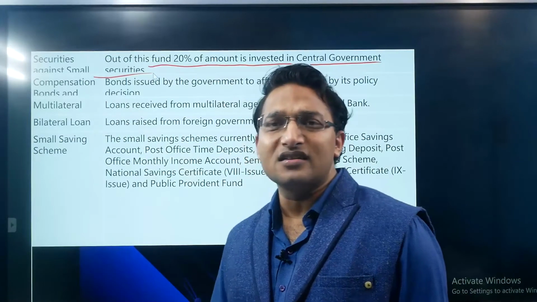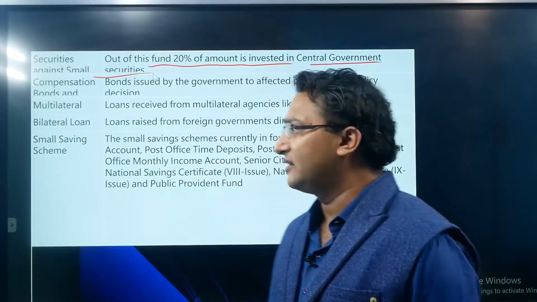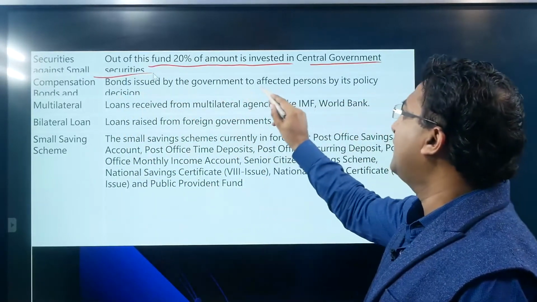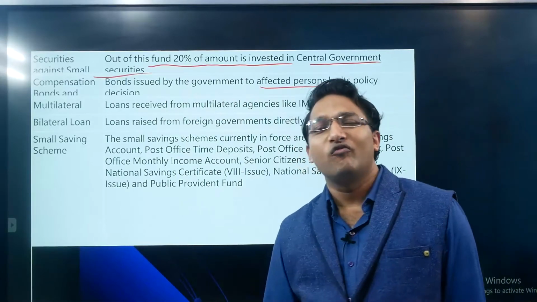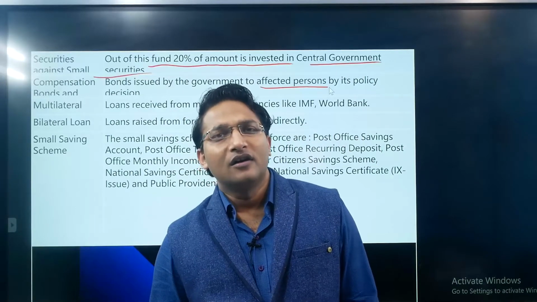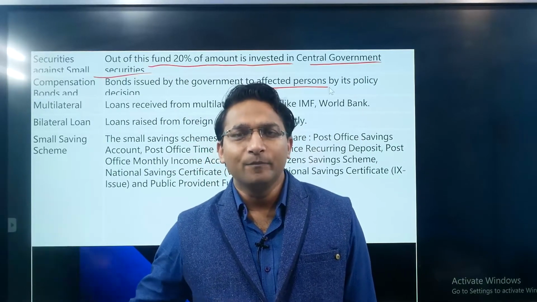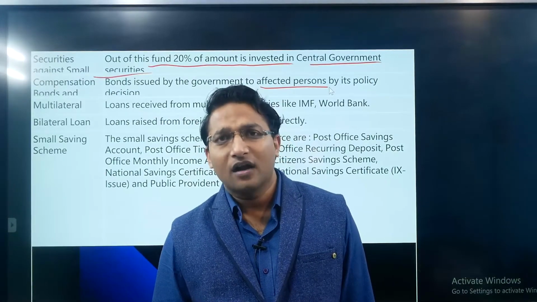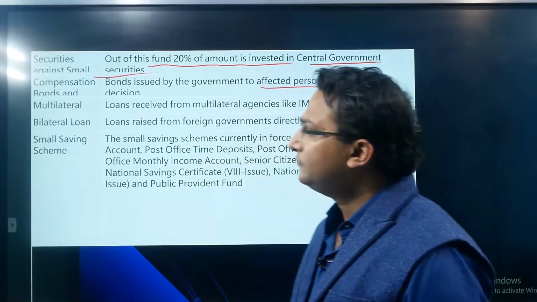Compensation bond. Various kinds of bonds are issued by the government to compensate individuals or institutions, that is, bonds issued to persons affected by its policy decisions. Many times you might have heard about the land acquisition policy. When the government builds an infrastructure project, it might require the land of different individuals. At that time, compensation bonds can be given to those individuals.